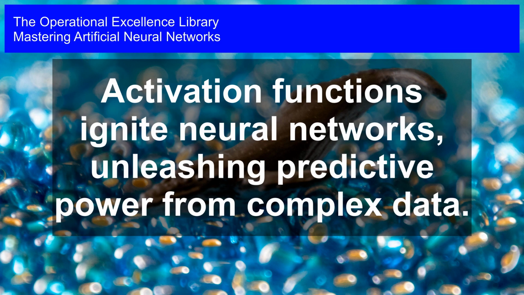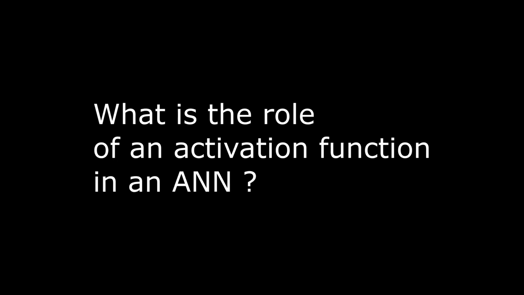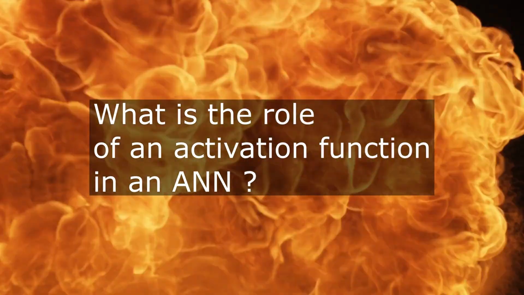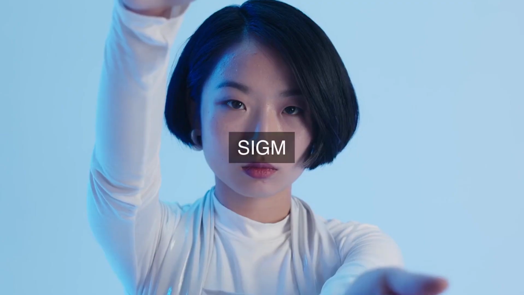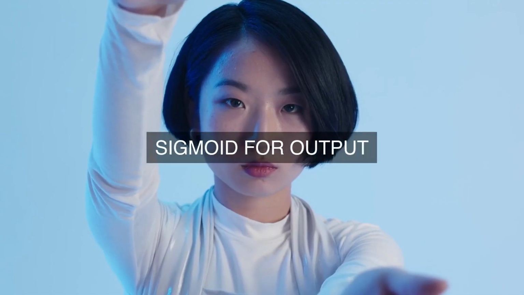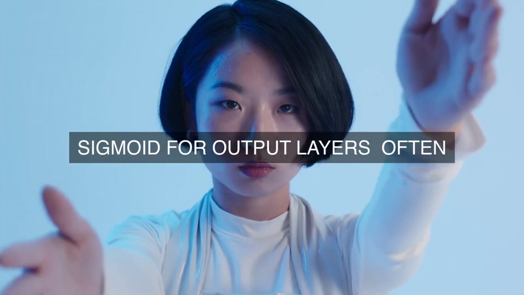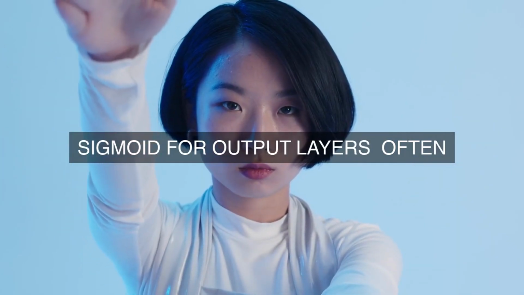Mastering artificial neural networks. Activation functions ignite neural networks, unleashing predictive power from complex data. Where does the activation function fit in the artificial neural network, and what specific role does it play in enabling the network to learn and make predictions from complex data sets?